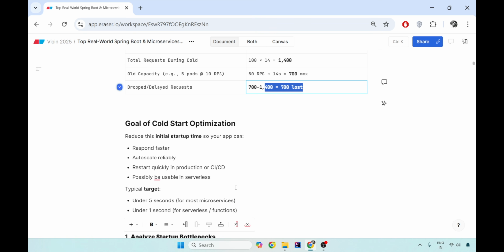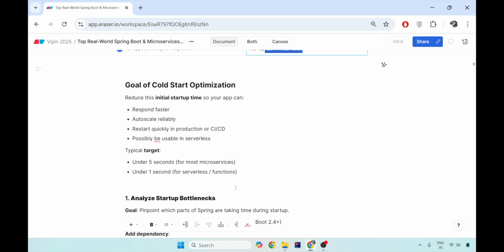So by the time you get up after 14 seconds to the new capacity, you are going to lose a lot of requests. So for that 15 seconds of time, you are not auto-scaled. You are at the initial position only with the 5 pods. So now you understand that we really need the cold start to be properly optimized and prevent the delay during the startup of the application.